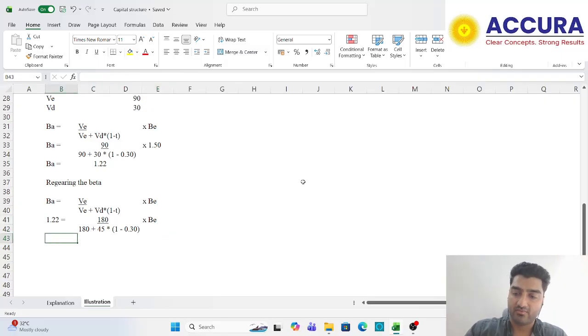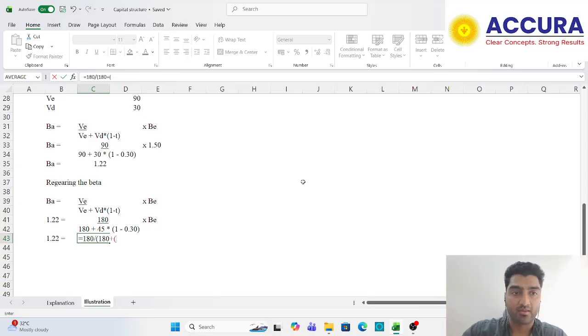Now I get 1.22 is equal to 180 divided by 180 plus 45 into 1 minus 0.30 and multiplied by equity beta. So beta equity is therefore equal to 1.22 divided by this number, which is 1.43.